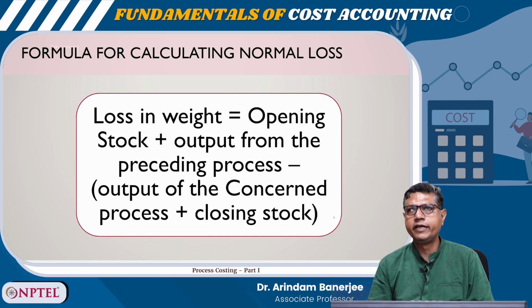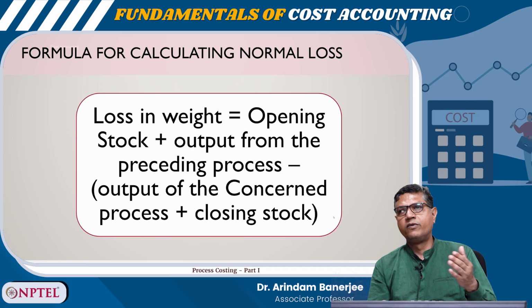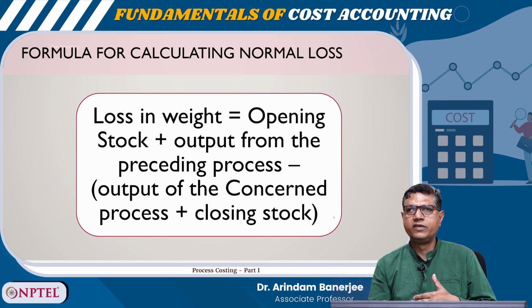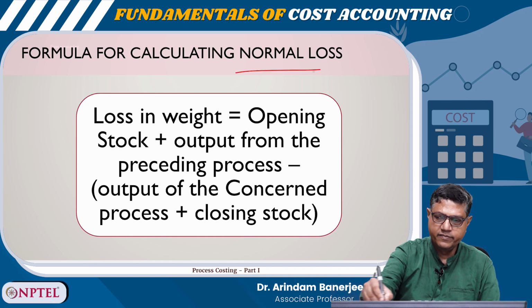The formula for calculating normal loss is: loss of weight is opening stock plus output from the preceding process minus output of the concerned process plus closing stock. So, the difference between what it is receiving from the preceding process plus opening stock, minus the output of the current process plus closing stock, this will give you the normal loss, that is unavoidable.